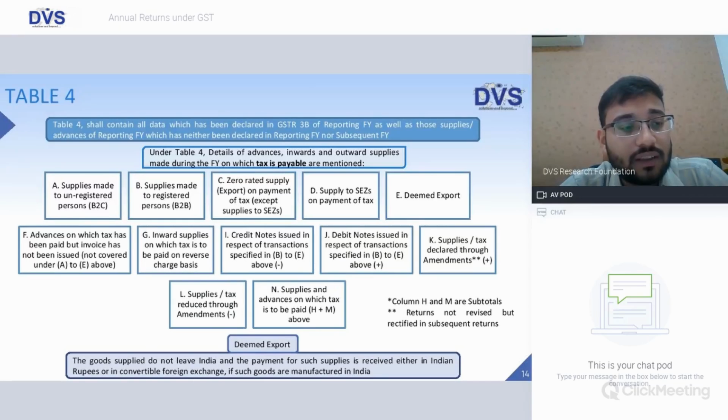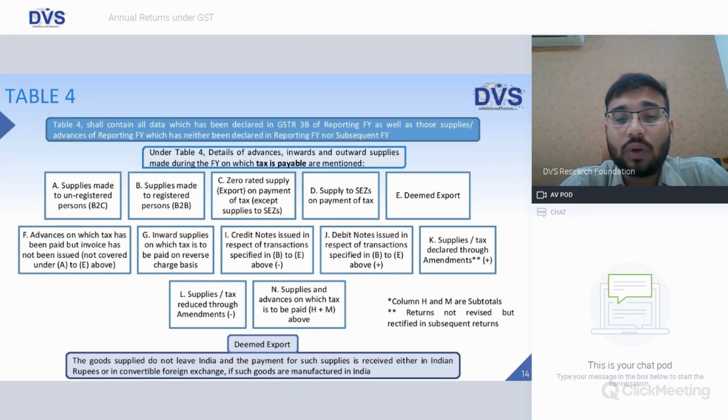Advance on which tax has been paid but an invoice has not been issued, not covered under A to E, whatever we have seen earlier. Inward supplies on which tax is to be paid on reverse charge basis. Credit notes, in case of sales return, in respect of transactions which are covered from B to E. Debit notes, in case of purchase returns.